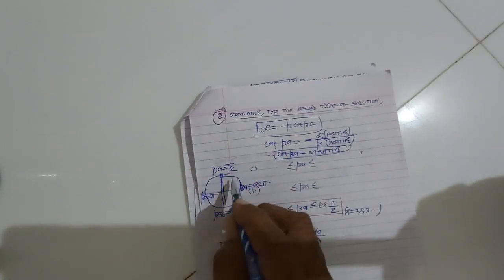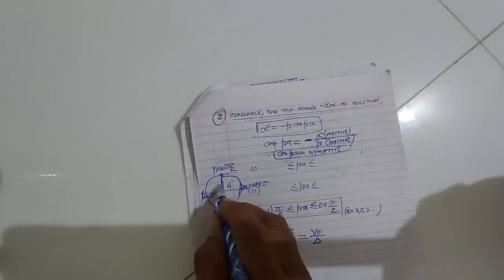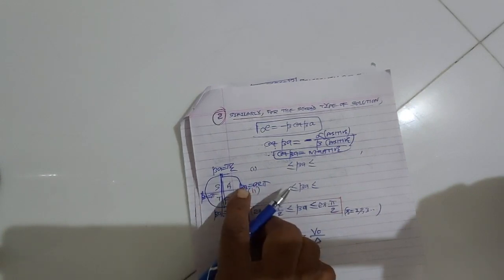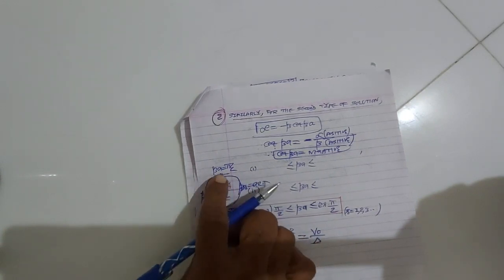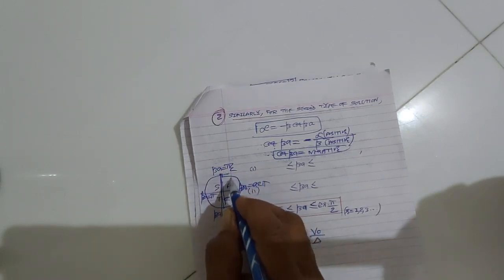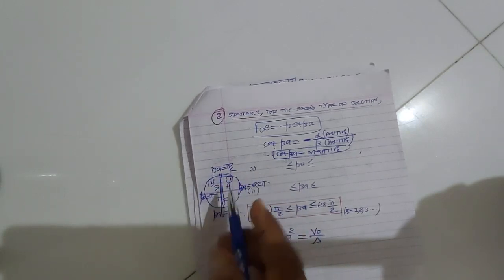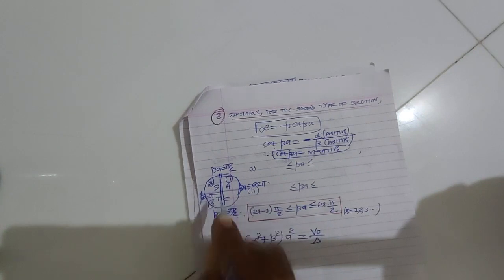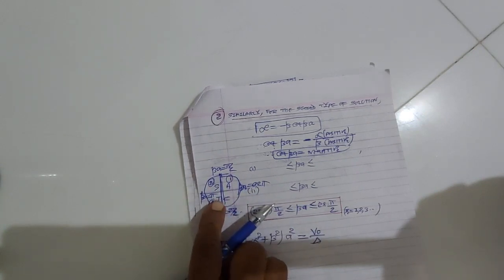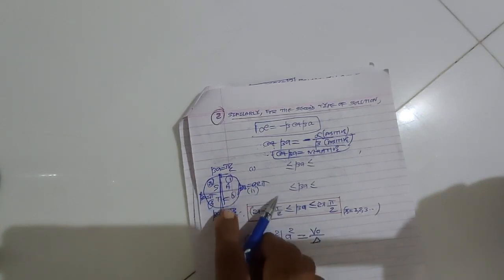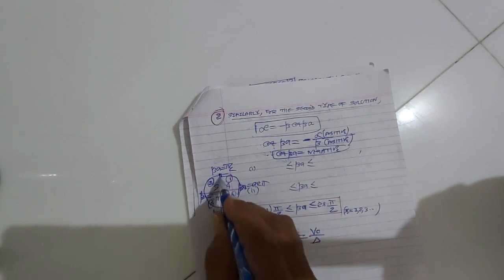Let's see. The first quadrant is all STC. In the first quadrant, 0 to pi by 2, all functions are positive. In the second quadrant, pi by 2 to pi, sine and its inverse are positive. In the third quadrant, pi to 3 pi by 2, tan and its inverse function are positive. In the fourth quadrant, 3 pi by 2 to 2 pi, cos and its inverse are positive.